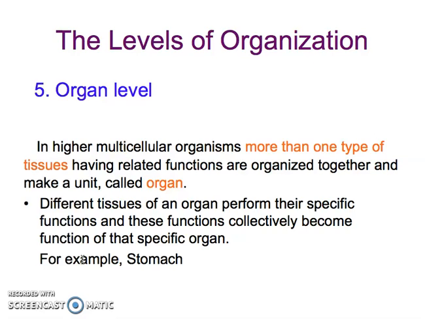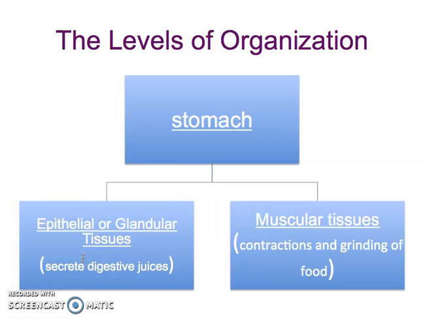When one type of tissue is performing its related task, another group of tissue is performing its related task, but both the tasks are linked together. For example, we have a stomach, and in a stomach we have two different types of tissues.